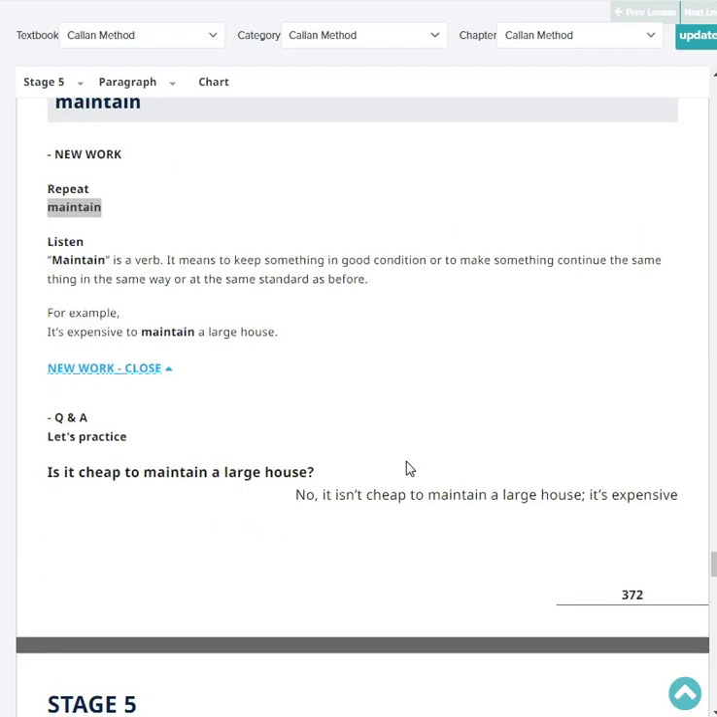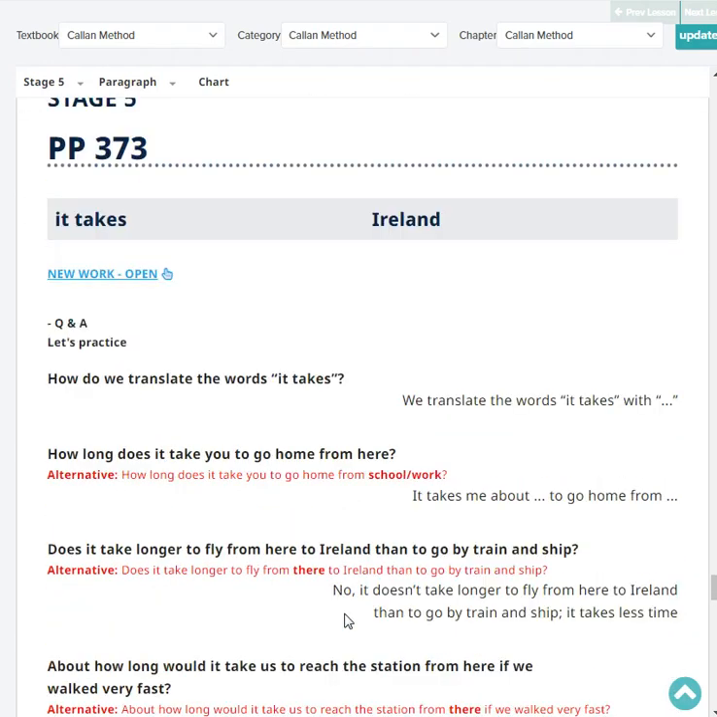Okay, so let's practice. Is it cheap to maintain a large house? No, it isn't cheap to maintain a large house. It's expensive. Very good. How do we translate?